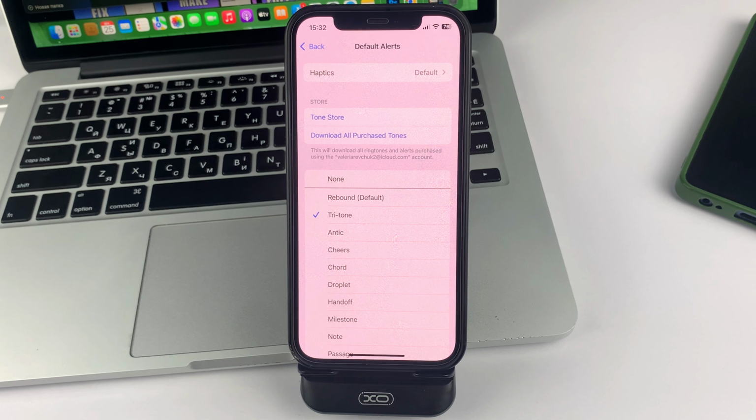In this video, I will tell you how you can change the sound of any notification on your iPhone.